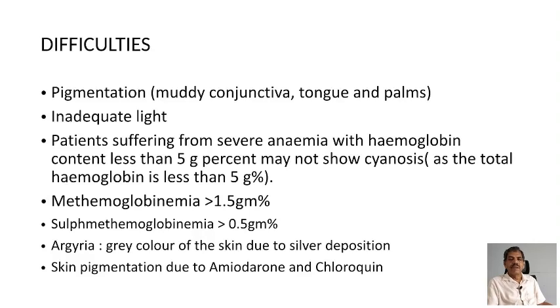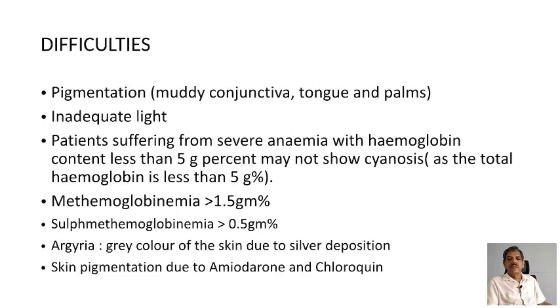When the person is having methemoglobinemia more than 1.5 gram percentage, they will get that color blue. And when the patient is having sulfhemoglobinemia more than 0.5 gram percentage, their blood also may look blue in color, but it will be different in the complexion. It will be slate colored, and in methemoglobinemia also the complexion will be different. Both are known to have different shades than what is there in the usual type of cyanosis.